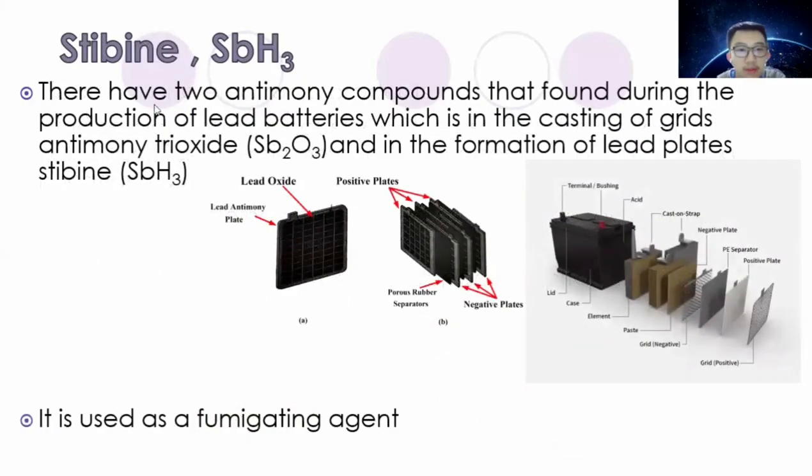Then, there are two antimony compounds found during the production of lead batteries, which are in the casting of lead antimony trioxide and in the formation of lead stibine. And stibine can also be used as a fumigating agent.